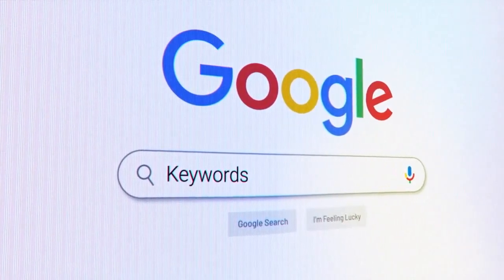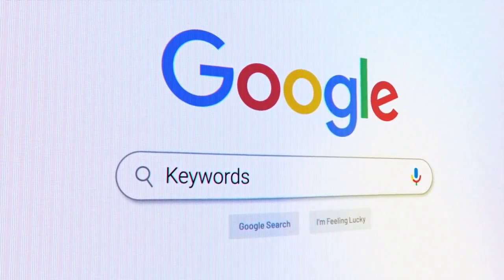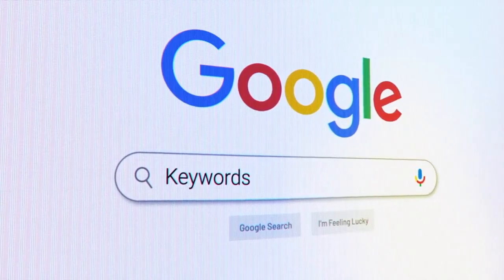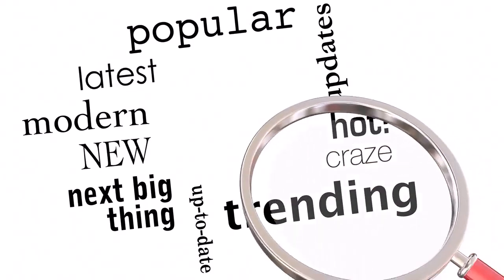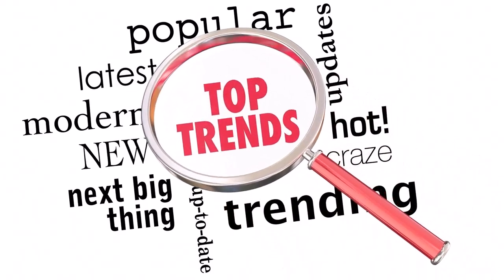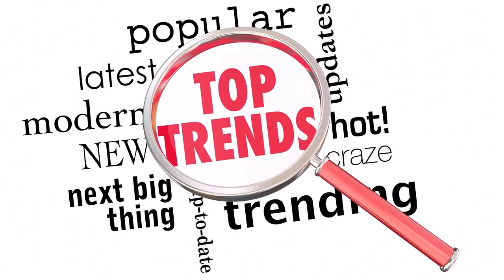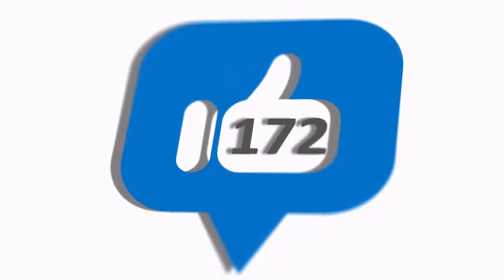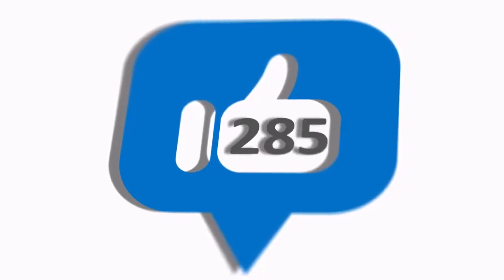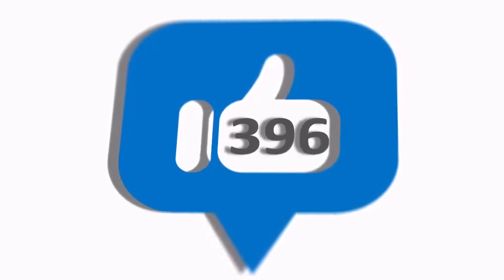On Reddit, you can also use the search function to find posts that mention your keywords. This can give you a broader view of what's being discussed and what people are interested in. Upvoted posts often reflect popular opinions and interests within the community.